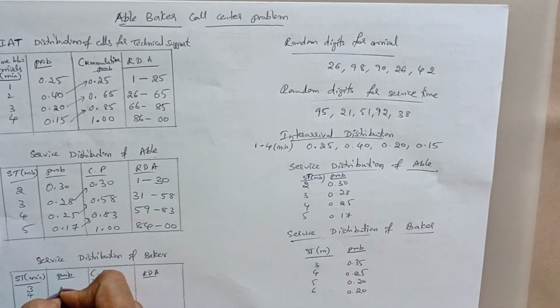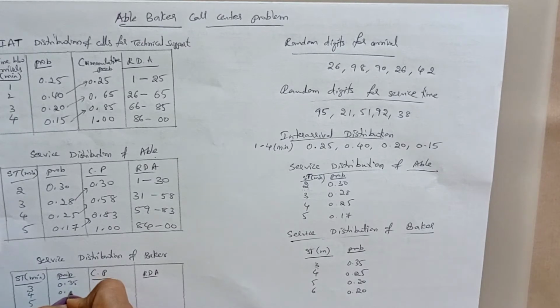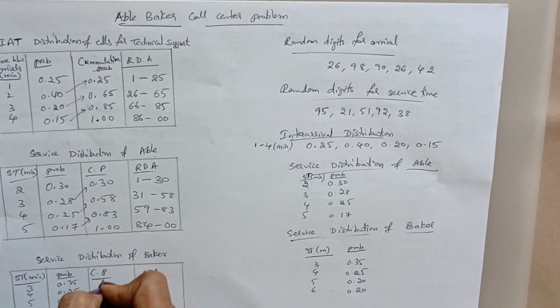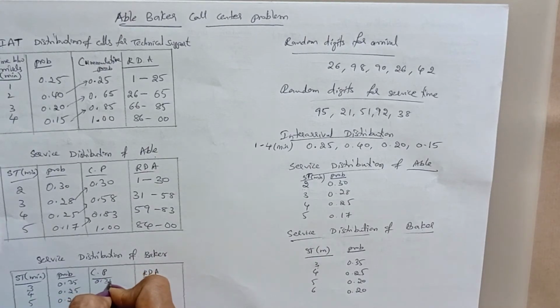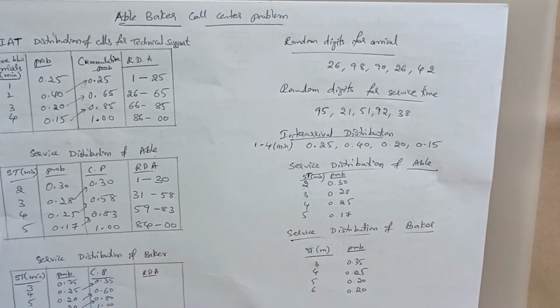Same again for Baker: service times 3, 4, 5, 6. The probabilities given are 0.35, 0.25, 0.20, 0.20. The cumulative probability is first 0.35 as it is, and going on adding gives 0.60, 0.80, and finally 1.